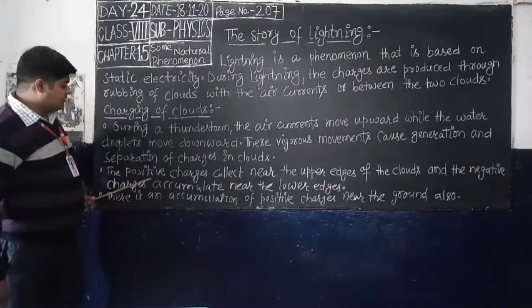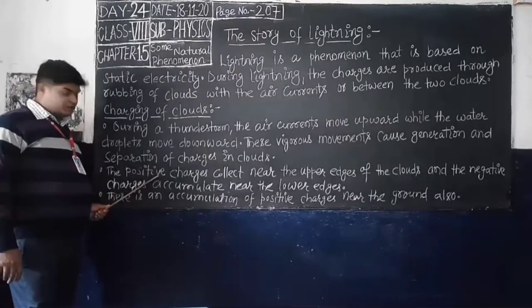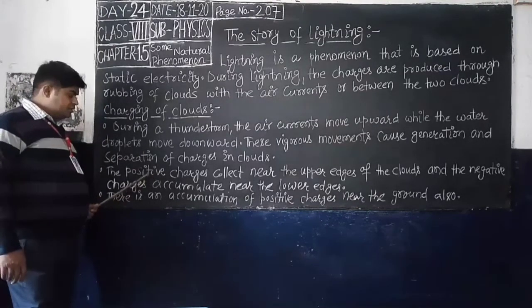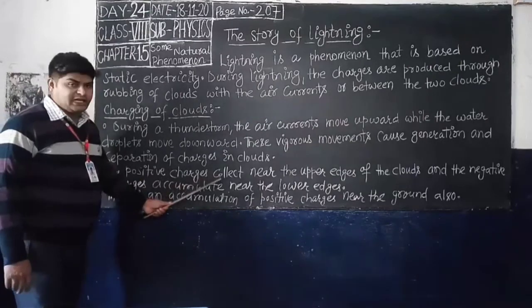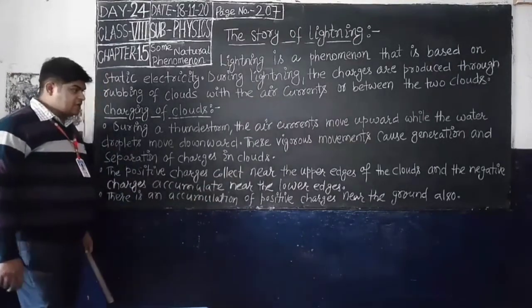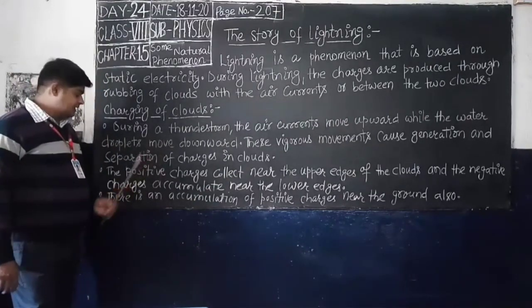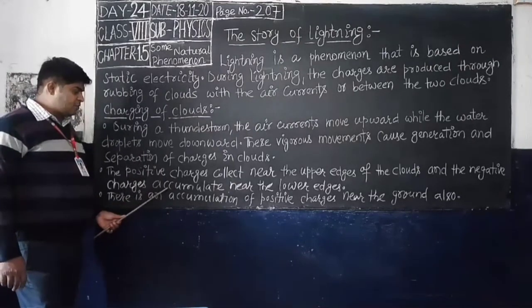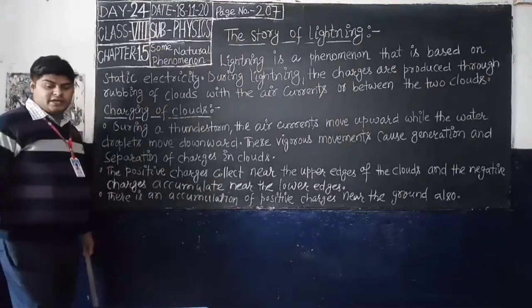Now see what will be the change in clouds. Number 2: the positive charges collect near the upper edges of the clouds and the negative charges accumulate near the lower edges.